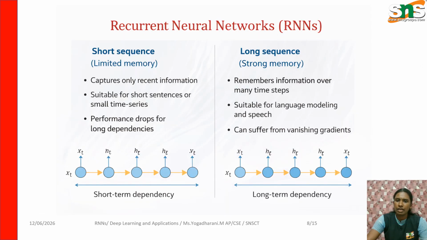This slide shows the architecture of RNN. The input layer receives the sequential data, the hidden state stores the memory, and the recurrent connection passes the previous hidden state to the next step. There are short sequences and long sequences. A short sequence captures only recent information, and it is suitable for a short sentence or a small time series. A long sequence remembers information over many time steps. It is suitable for long speech modeling.